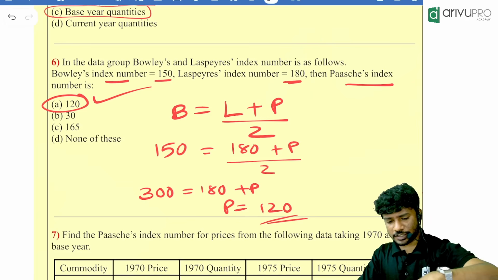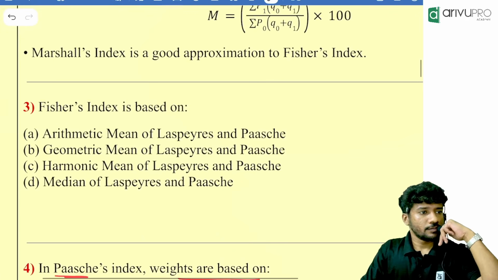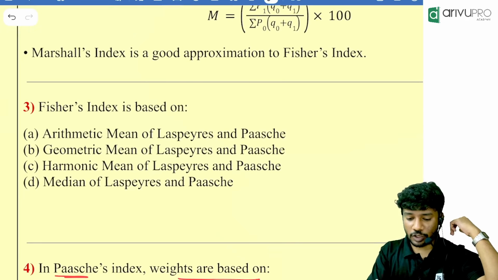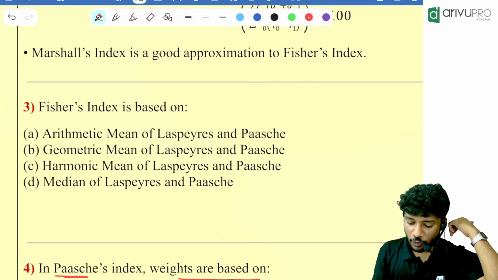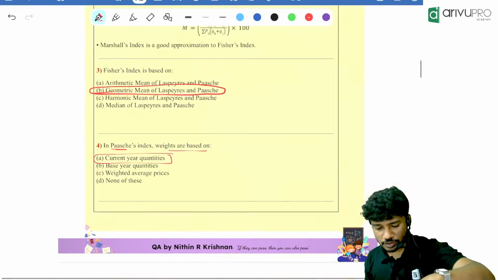Now, can I go for the next question, people? Yes, Fisher's index is based on what and what? Geometric mean of what and what? Laspeyres and Paasche. Next question, people.